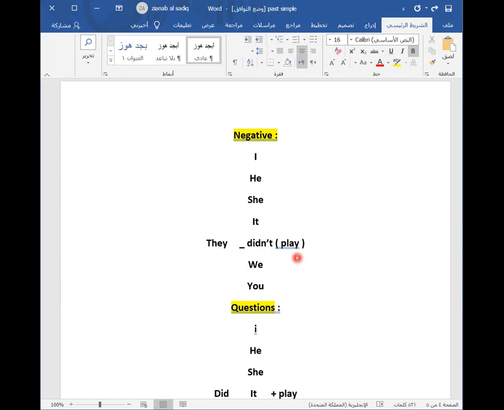Remember, regular and irregular verbs are the same. So if I say, for example, "I didn't work at the weekend," not "I didn't worked at the weekend." You will use the basic verb after didn't. Another example: "I didn't go shopping," not "I didn't went shopping."